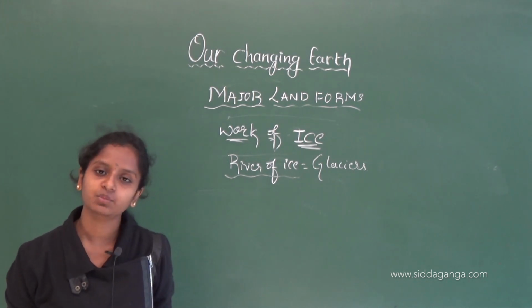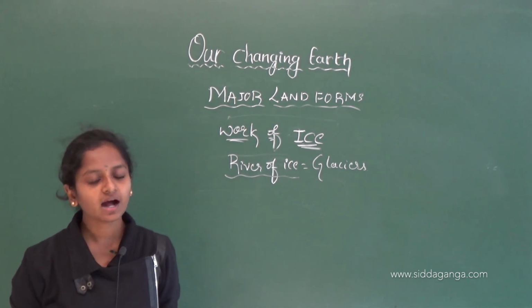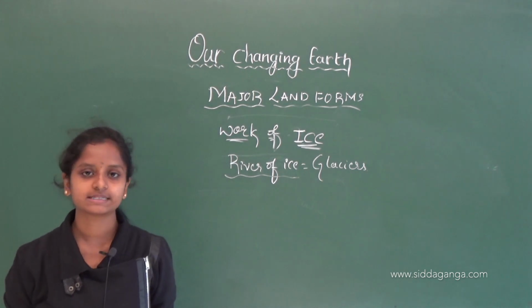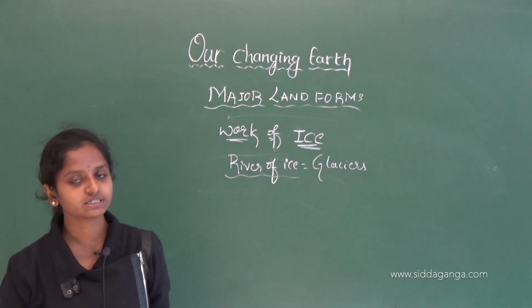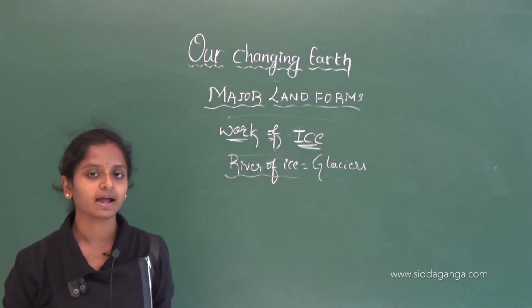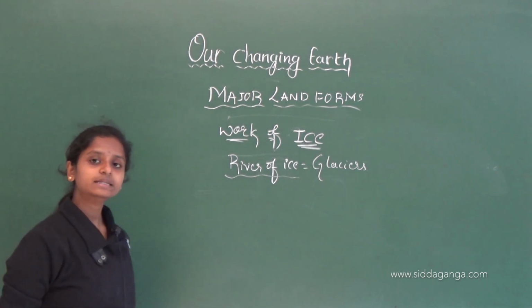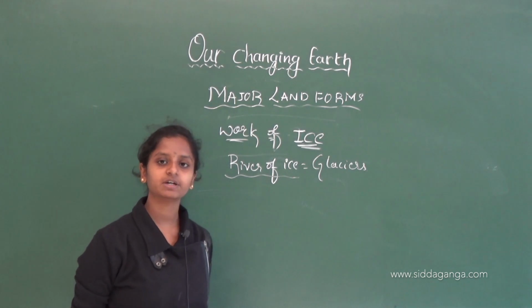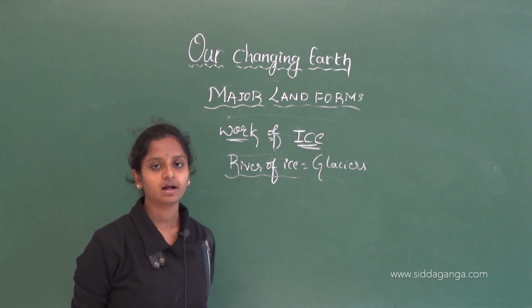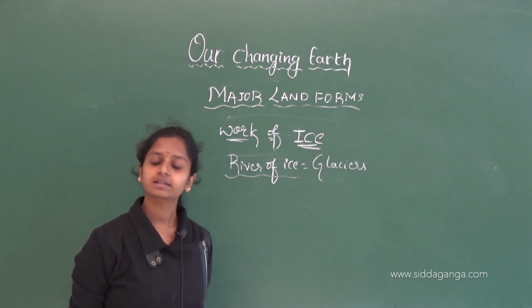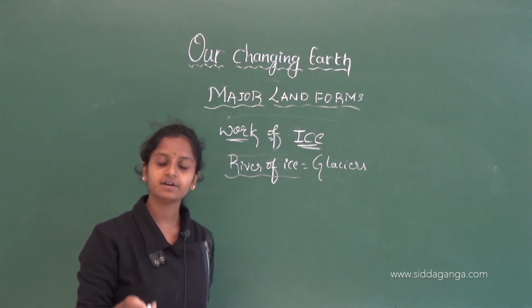While moving, the glaciers also carry some amount of sediments along with them. They transport and deposit those sediments somewhere, and that leads to the formation of landforms. These glaciers carry sands or stones along with them, so the big stones inside will come out.